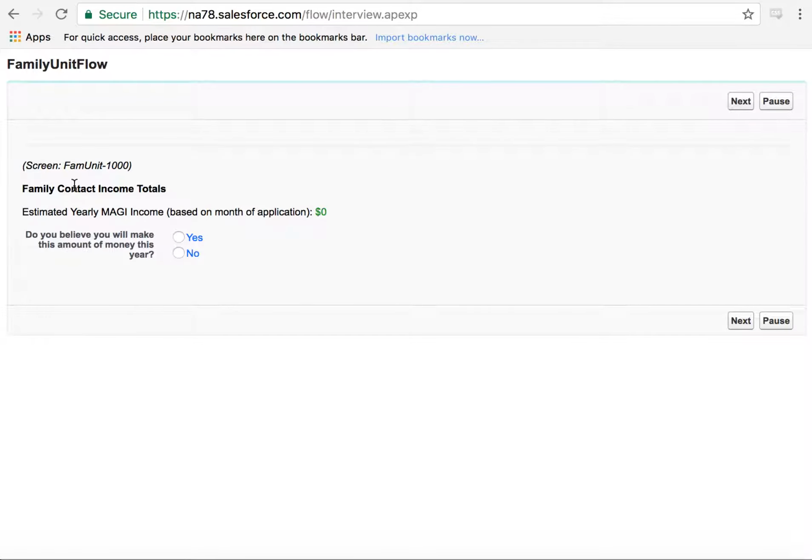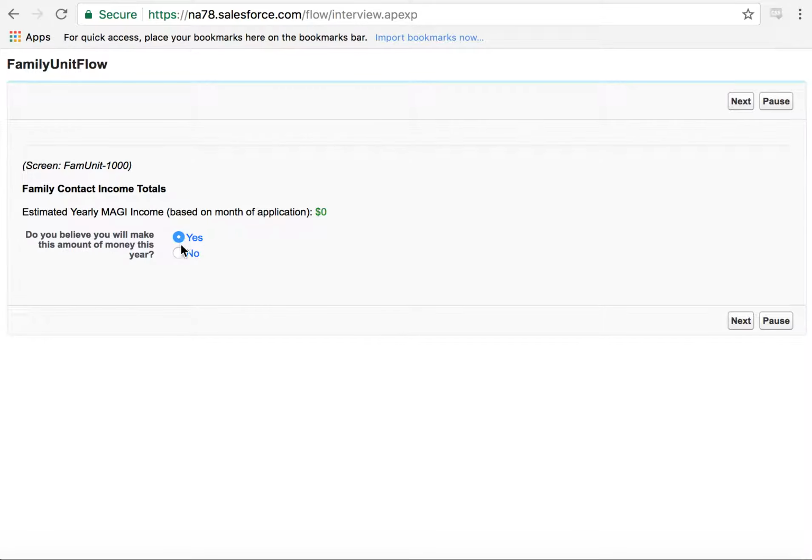And here you'll come to a screen where Ask Jane calculates the estimated yearly MAGI income based on the month of the application. So you can see here that it was $0, which is what we put in. We had no type of income for that person. So in this case, we would say that yes, this is accurate.